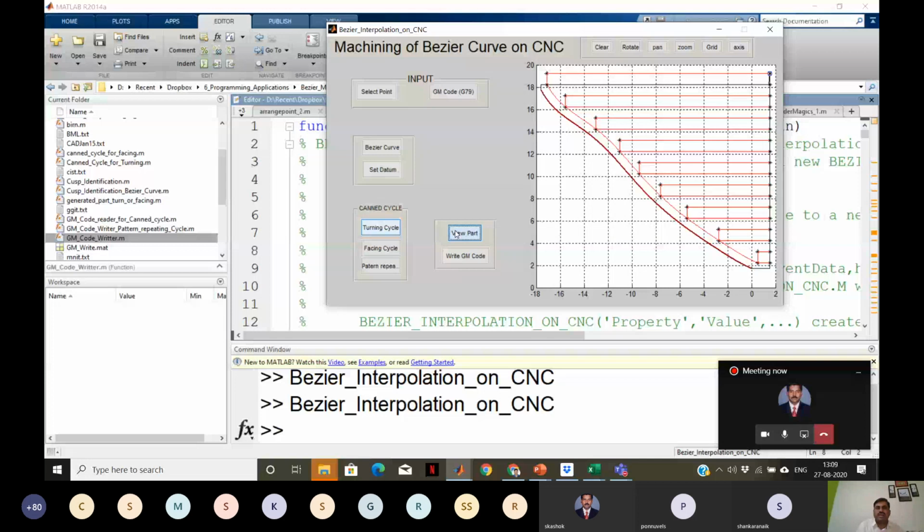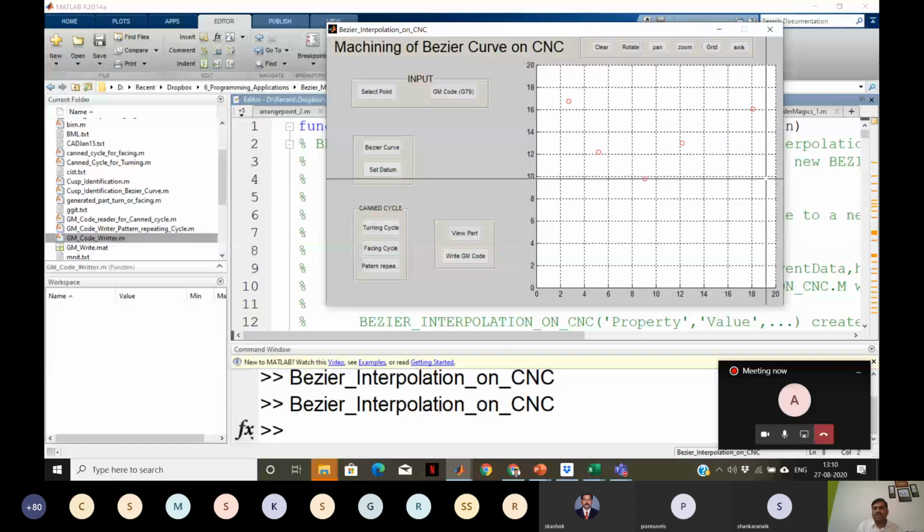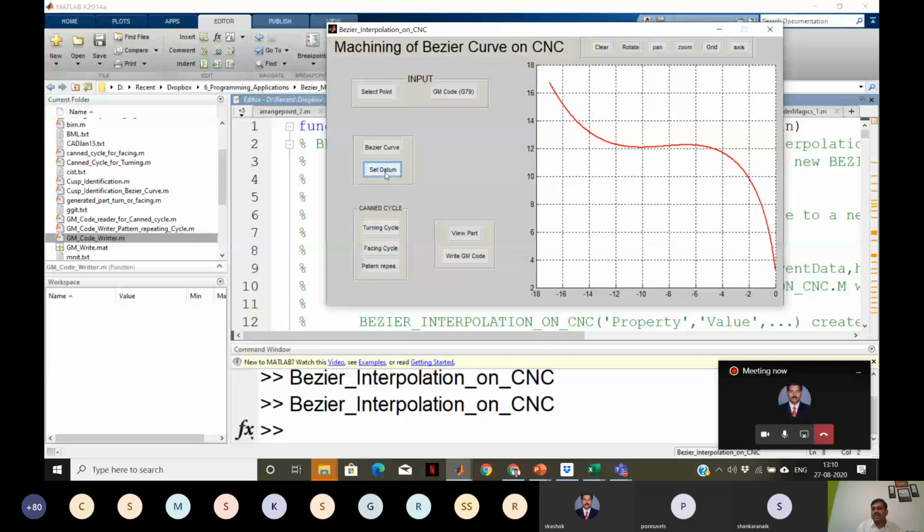Similarly, if I have a different curve where there is an undercut, look at this. There is a small undercut. You can see these are the points, right? So set datum, and you see the small cut is there. This cannot be covered by any circular interpolation, the only way is to subdivide it.